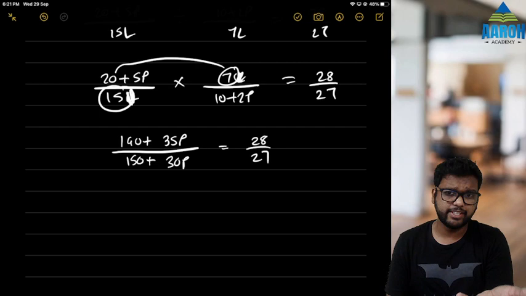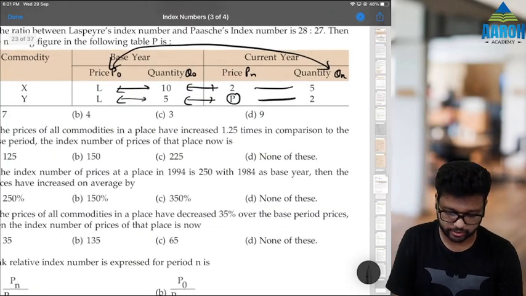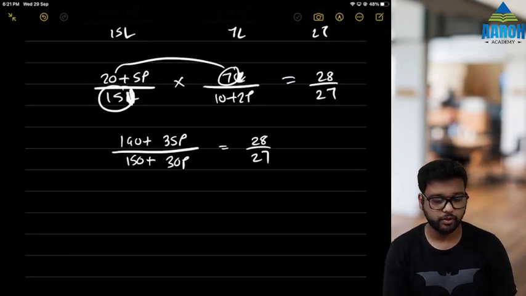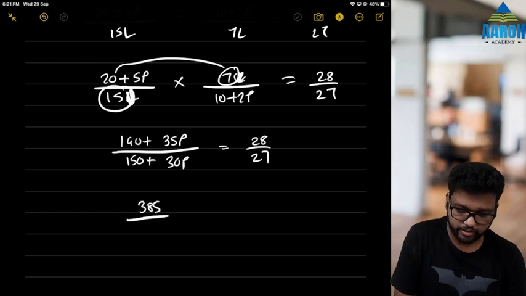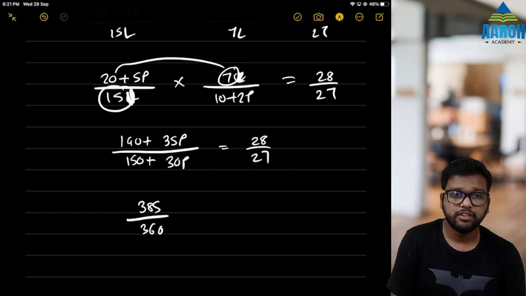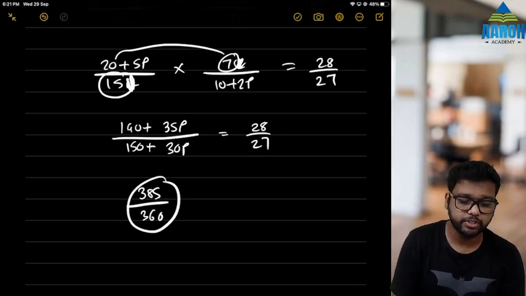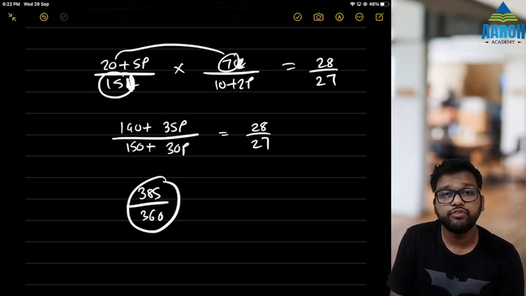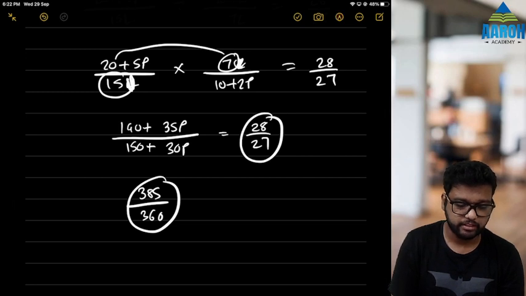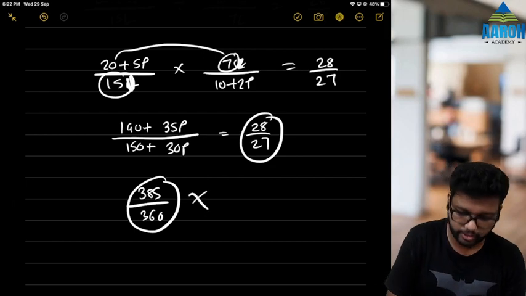If you want, solve this, otherwise just go by options. Okay, see what are the options. Just a second. First is 7, so let's put 7. So 35 into 7 plus 140, numerator will be 385, divided by 30 into 7 plus 150, that is 360. So check, how do you check? See, 385 by 360, check on calculator how much it is. It is 1.694444, right? And check what this is, 28 by 27, that is not 1.69444, so this is not correct, right? So this is not the answer.